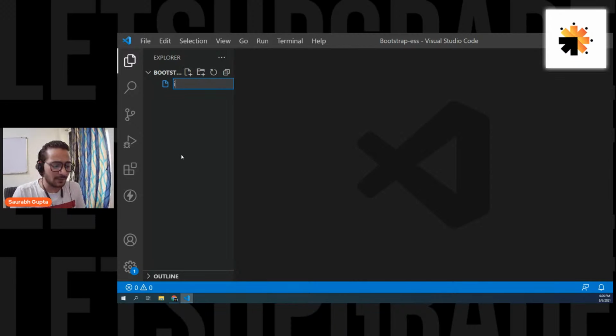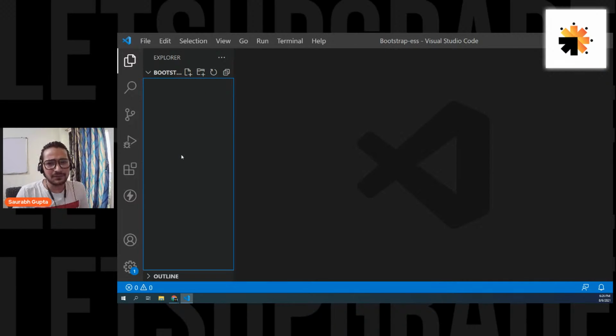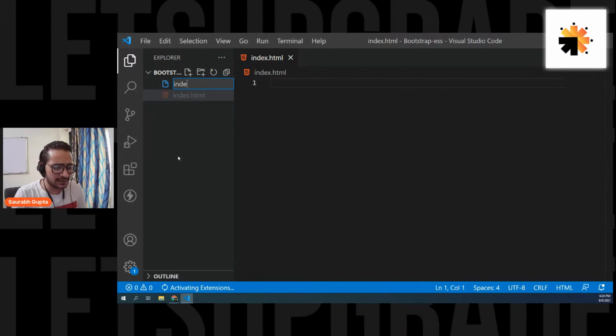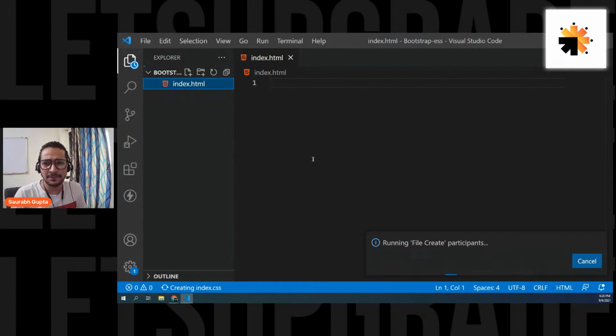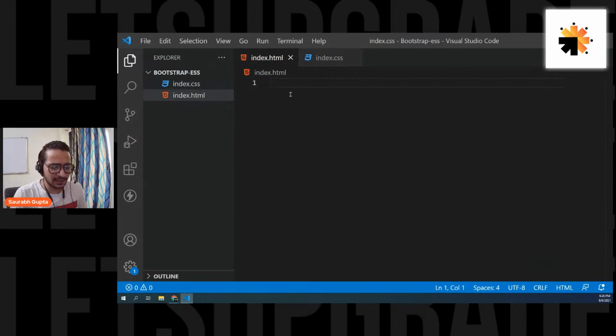So first of all, I'm again going to create a file, course easy. Okay, so let's create a simple HTML file, and I also want to create a CSS file. So let's create that as well, index.css. Perfect. And now let's write the basic HTML first.